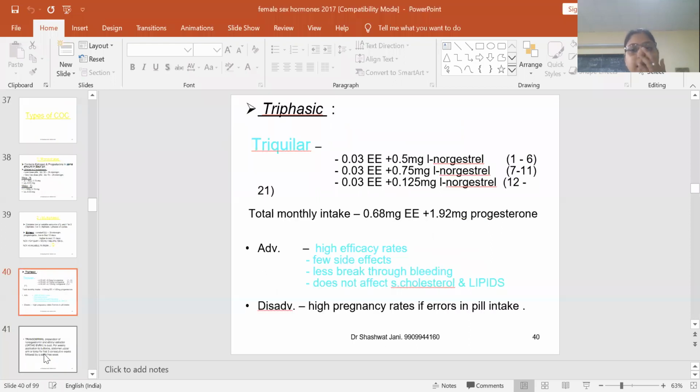Now, triphasic: on days 1 to 6, ethinyl estradiol and 0.5 milligram of levonorgestrel are given; on days 7 to 11, 0.75 milligram of levonorgestrel; and from day 12 up to day 21, 0.125 milligram of levonorgestrel. This is again followed by a resting period. Advantages are high efficacy rates and less breakthrough bleeding.